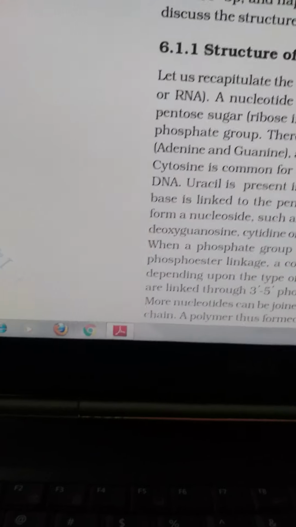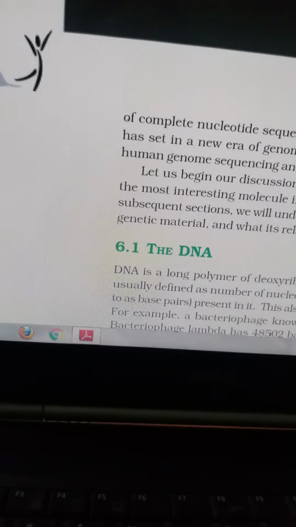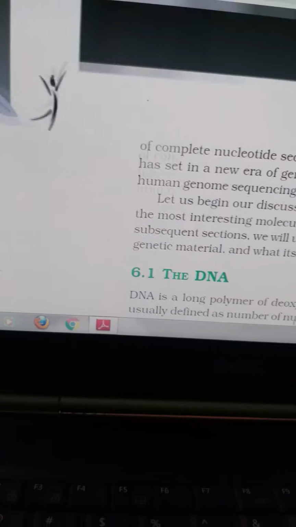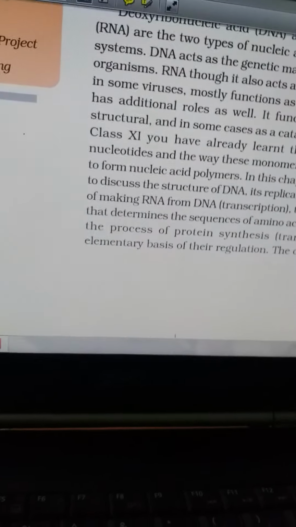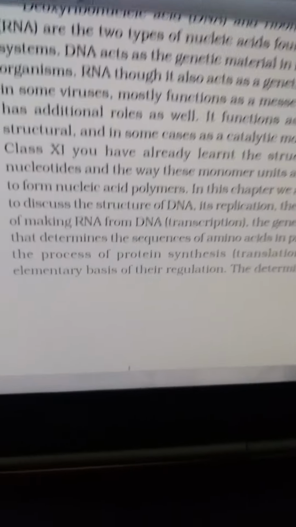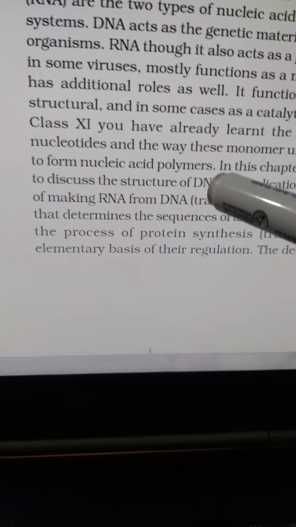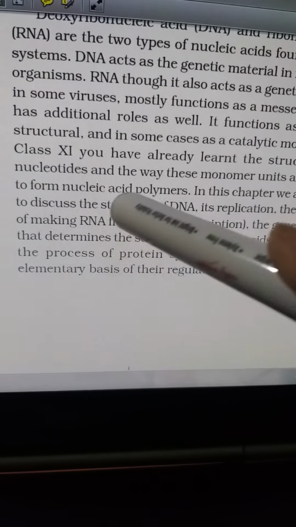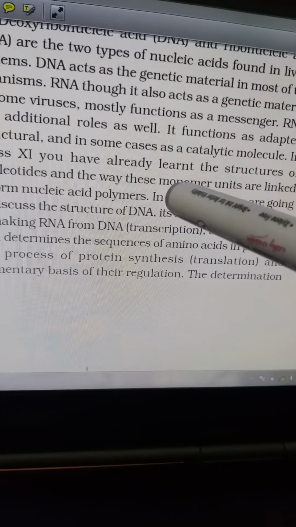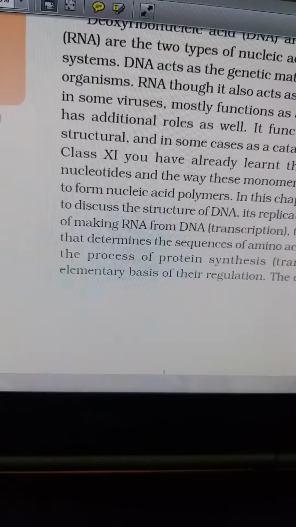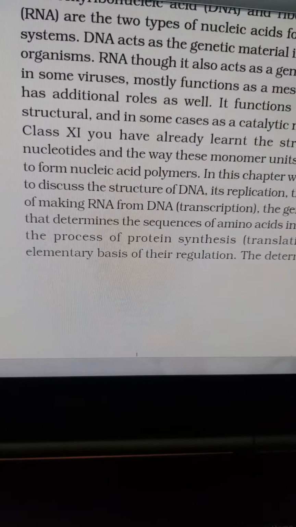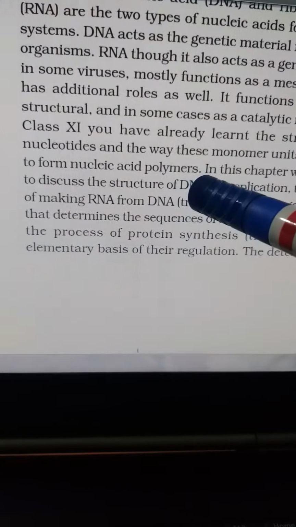Before we go into the detailed structure of DNA, you focus on this part here. See, they are monomer units. You have already learned the structure of nucleotide. If you have last year's book, you can refer to it, to see what nucleotides are and the way these monomer units are linked to form nucleic acid polymers.